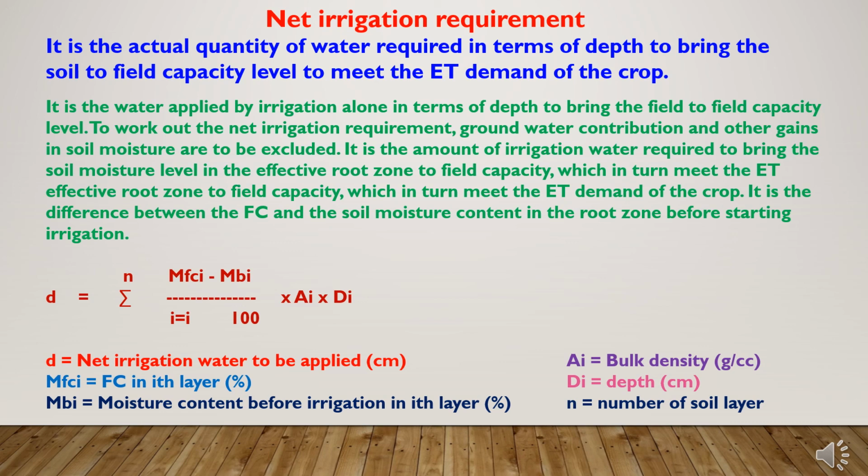The net irrigation water requirement can be defined by the formula: D equals sum of i equals 1 to n of (MFCi minus MBi) multiplied by Ai into Di divided by 100, where D is equal to net irrigation water to be applied in centimeters, MFCi is equal to field capacity in ith layer in percentage, MBi represents moisture content before irrigation in ith layer in percentage, Ai is equal to bulk density of soil, Di is equal to depth of soil, and n is equal to number of soil layers.